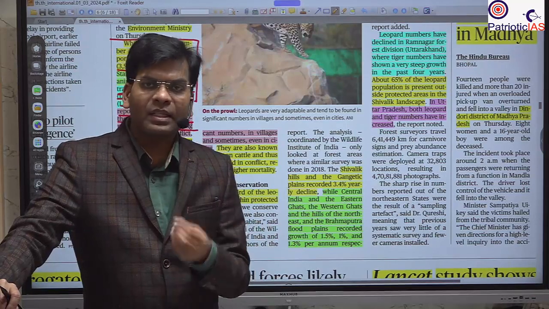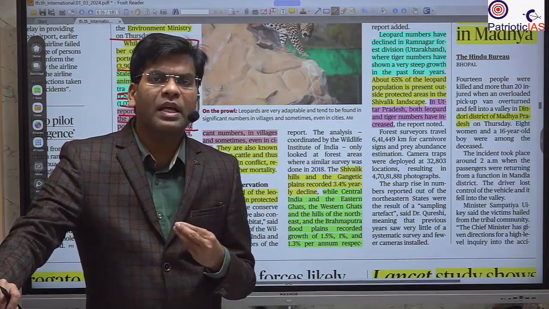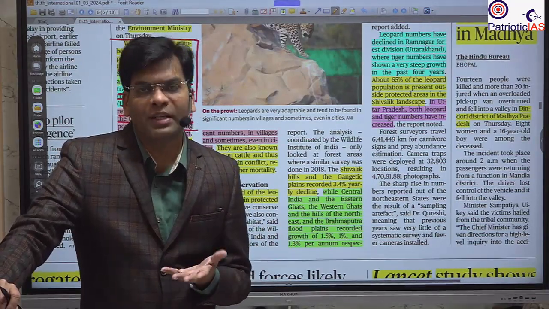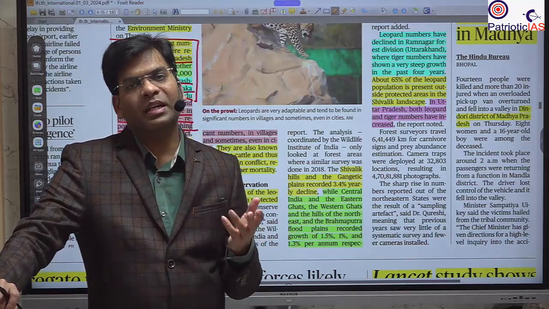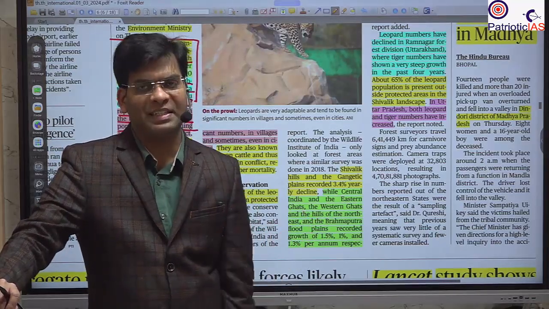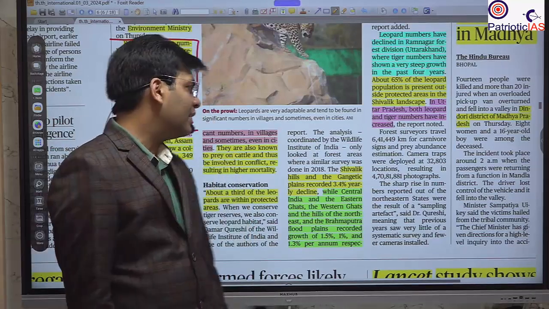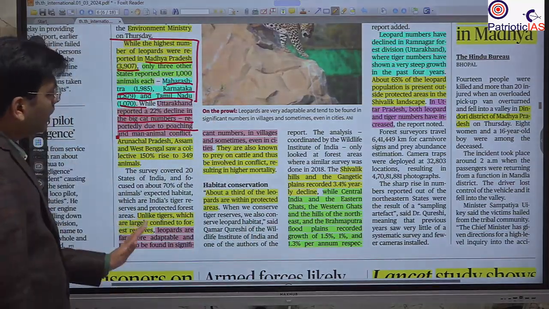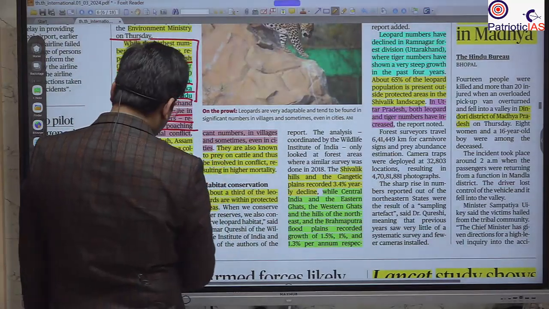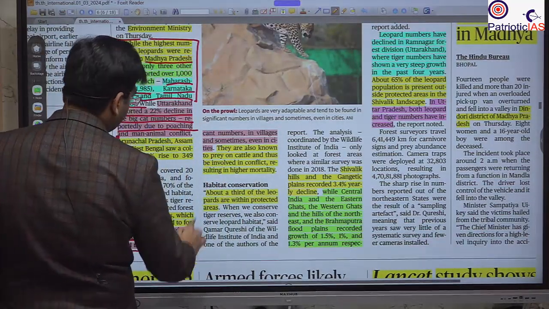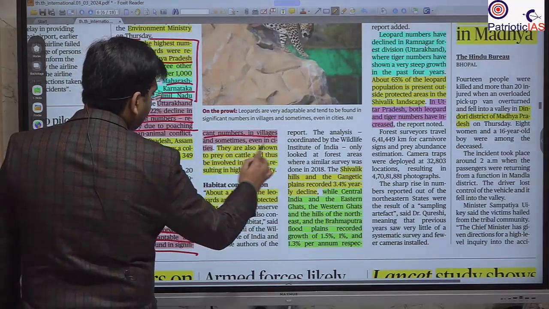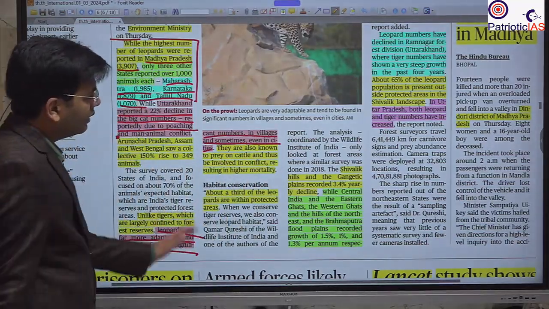For example, these leopards are even able to adapt to normal conditions. They can live in villages. Many of these leopards are even found in city areas. This is the thing, and that's why there is more man-animal conflict with leopards. They are adaptable and are found in significant numbers in villages and sometimes even in cities. This is the issue.